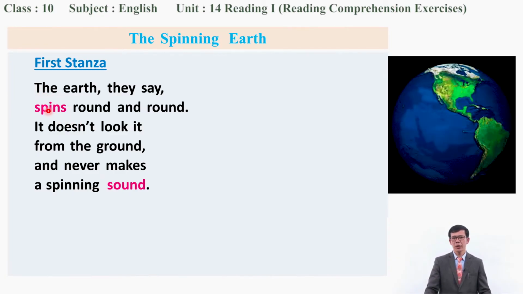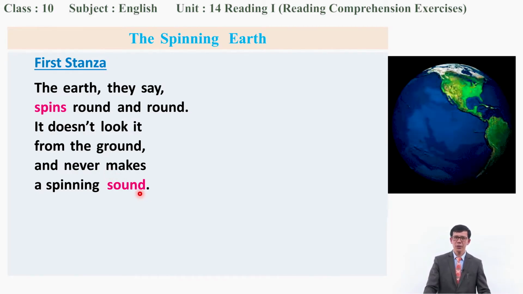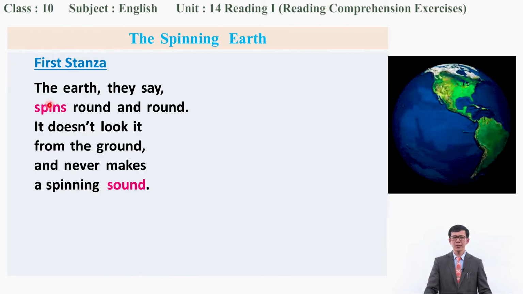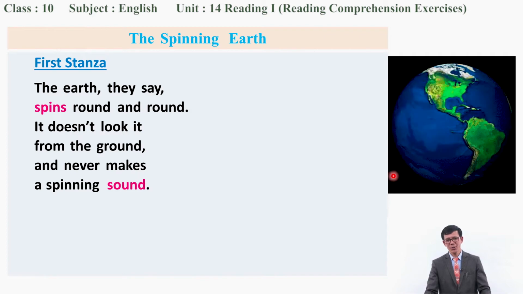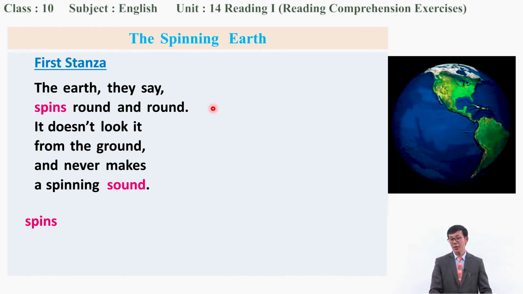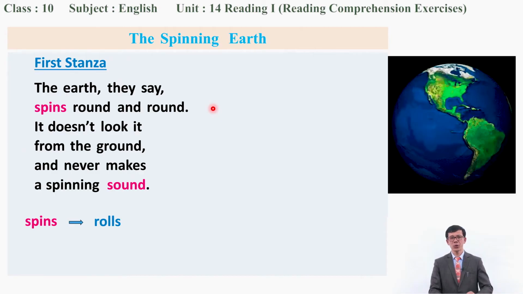So please, spins is there. Here you can see the sound. Did you guess the meaning of the word spins? The earth, they say, spins round and round. What is happening over here? Very good. This is spinning. So the earth, they say, spins round and round. Look here. You might have guessed spins means it rolls. It rolls round and round.